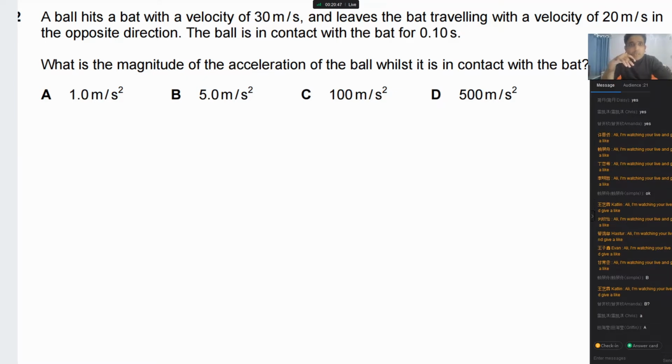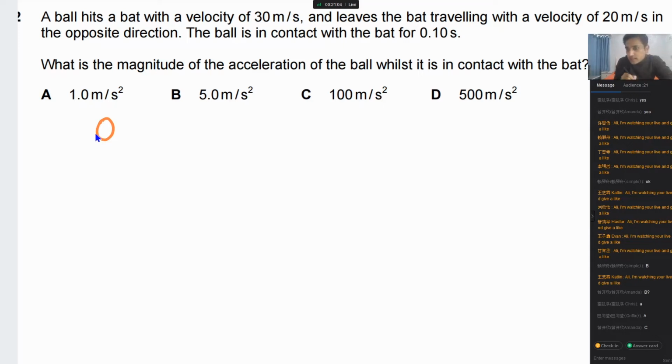Oh, it is asking you acceleration. Yes, acceleration. So let me check this one, please. Let's see the answer. Let's check whether the answer is A or B. Okay, so let's write down. For this question, it is given to you, you have the ball. So let me sketch. We will check answer C. Okay, answer C. Okay, let's see the answer. I think C is also not the answer. So let's see actually. Just wait.